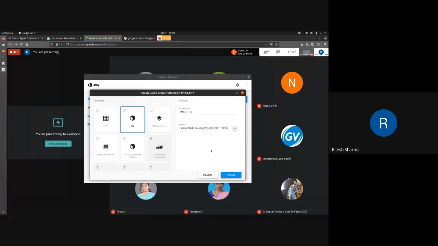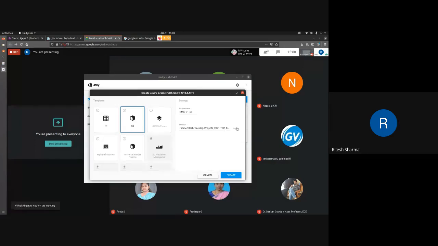So I have already used this location, so for me, it is showing what I have used earlier. For you, it might be documents or desktop by default. And then you have to go to the location where you want. You can create a new folder as well.